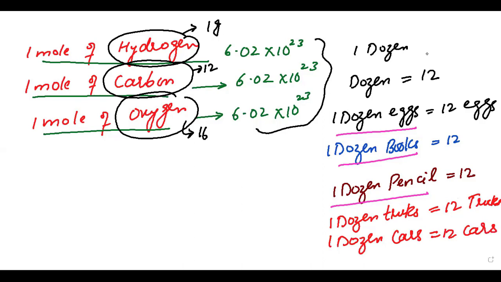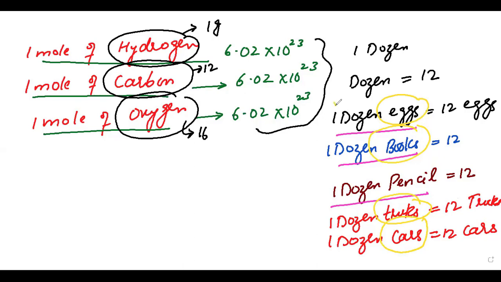But the weight of 1 dozen eggs is quite different from 1 dozen books, 1 dozen trucks, and 1 dozen cars.